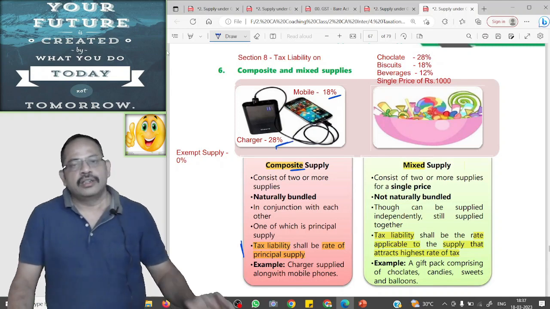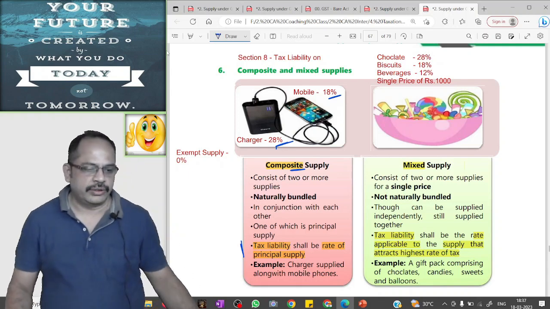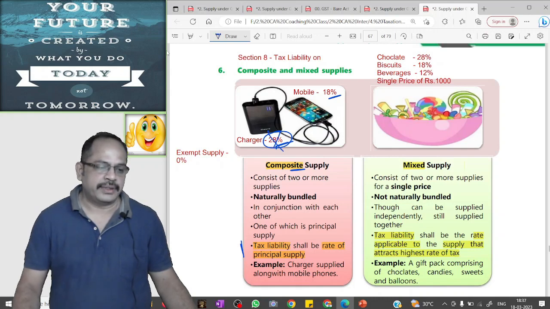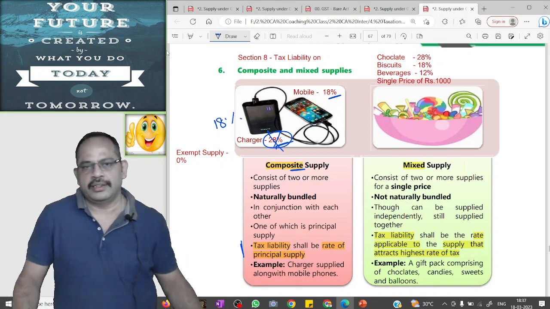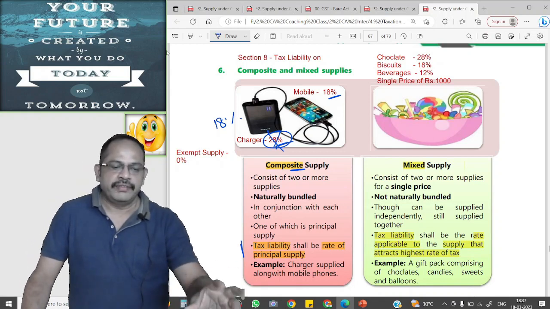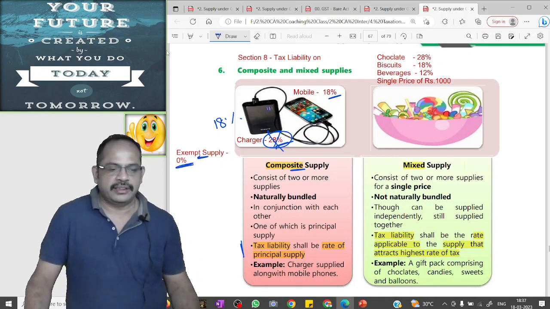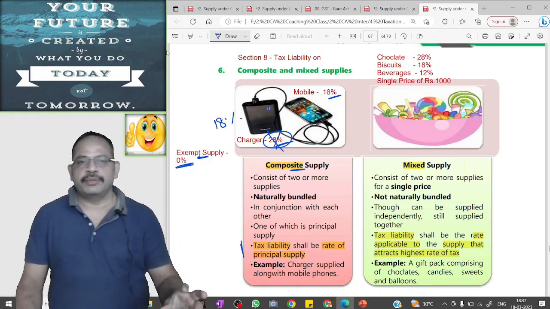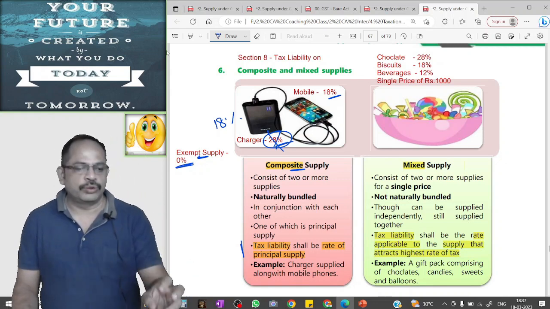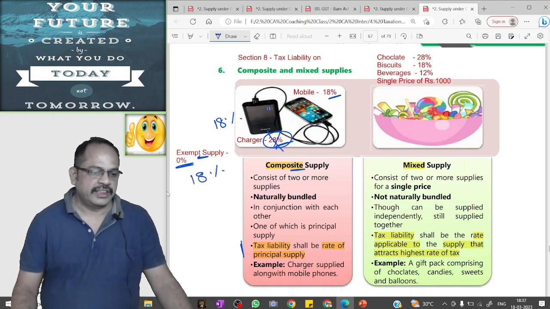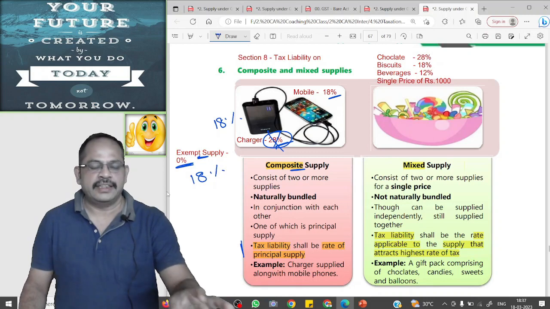In this case, though the GST rate applicable to charger is 28%, it will be taxed at the rate of 18%, which is applicable to the principal supply, that is mobile. Suppose along with this mobile, instead of charger, some exempted goods are supplied which are chargeable at the rate of 0%. In this case, though the GST rate of the exempted goods is 0%, it will be taxed at the rate of 18%, which is applicable to the principal supply, that is our mobile.